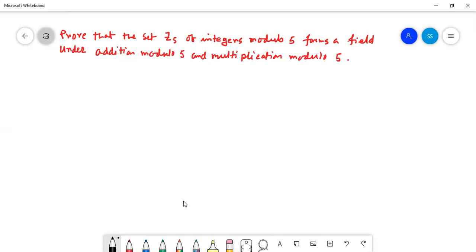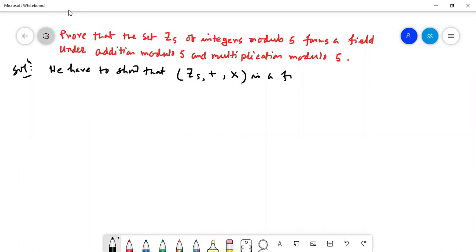Solution. We have to show that (Z5, +, ·) is a field.